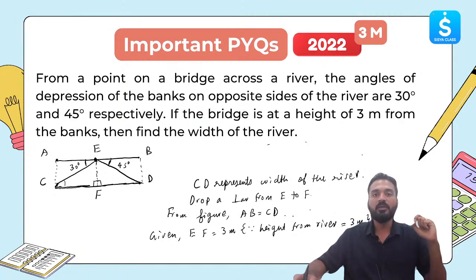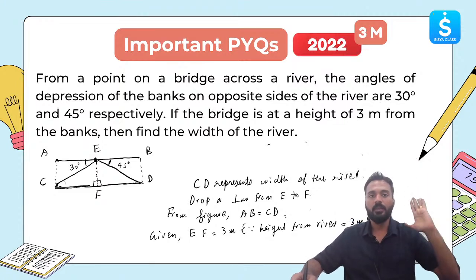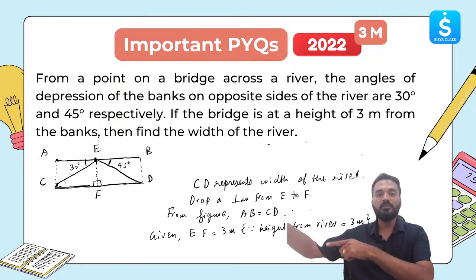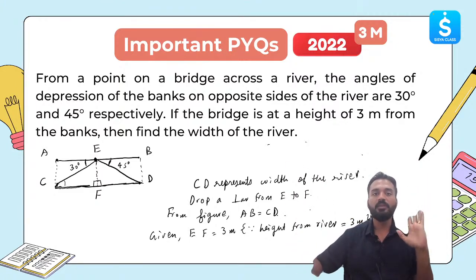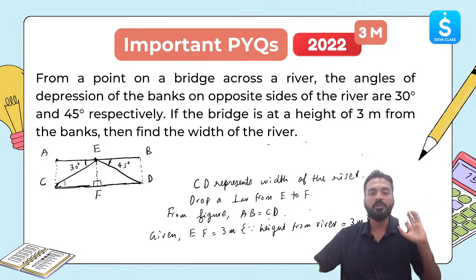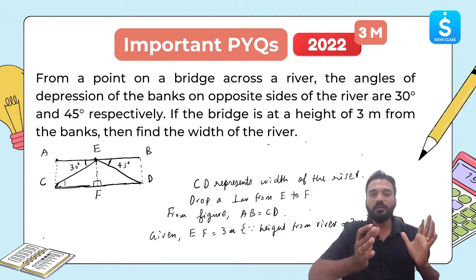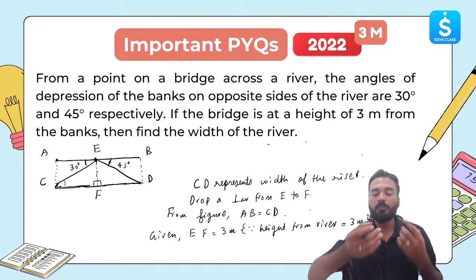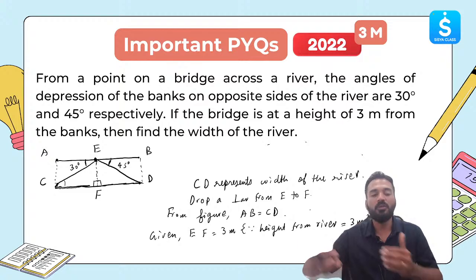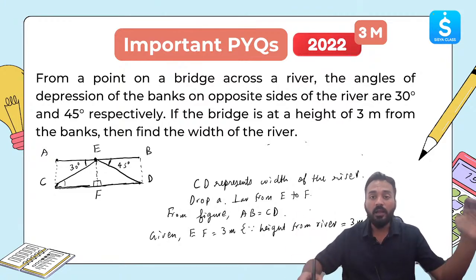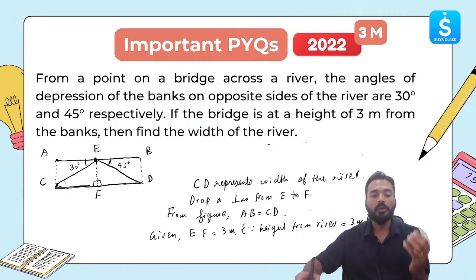If the same person cannot be present at 2 points, right? In the top point, if some other person is looking at the other person, in the same scenario, angle of elevation and angle of depression will be equal. Clear? I hope I have answered your question, but in a lot of questions, you will be finding out using the properties of parallel lines and transversal, or angles on a straight line, linear pair properties.